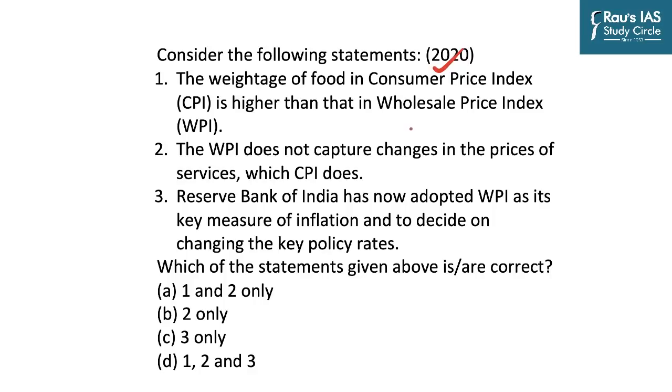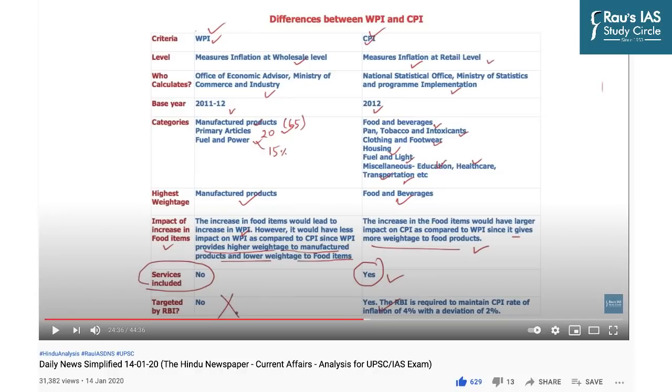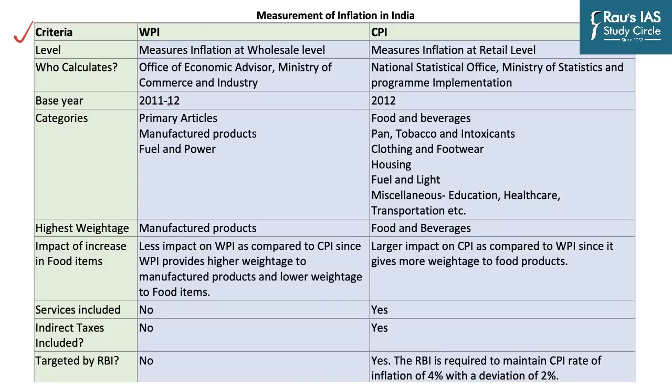And so we will begin with that comparison, and then we will go on and understand how we calculate inflation and then what are the factors which are driving the current inflation rate in our country. And let me tell you this important coincidence. In the DNS dated 4th of January 2020, which is like 8 months before the prelims examination, we discussed this chart which has all the information it takes to solve this question. And so we'll start the discussion with the same comparison chart between WPI and CPI.